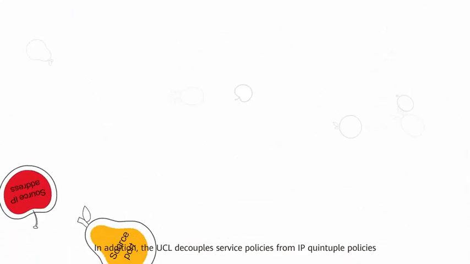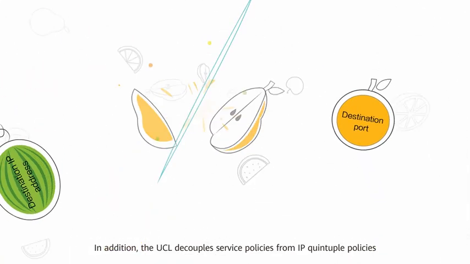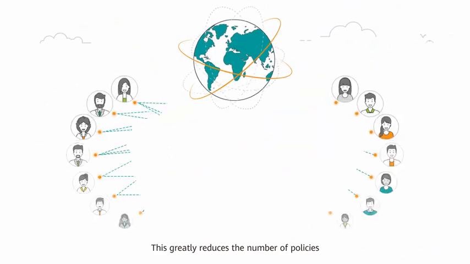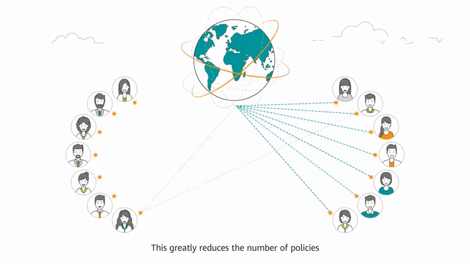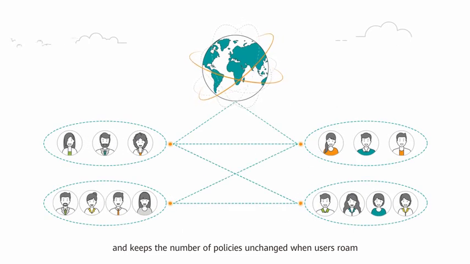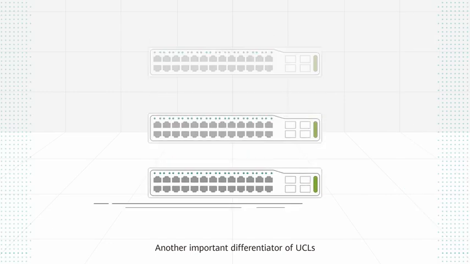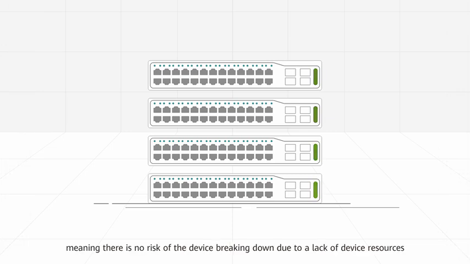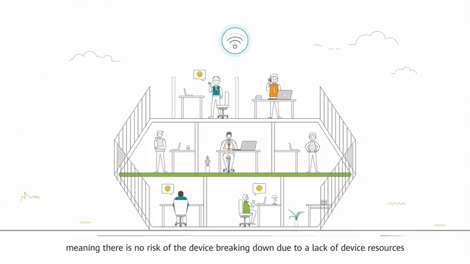In addition, the UCL decouples service policies from IP quintuple policies. This greatly reduces the number of policies and keeps the number of policies unchanged when users roam. Another important differentiator of UCLs is that they do not occupy device resources, meaning there is no risk of the device breaking down due to a lack of device resources.